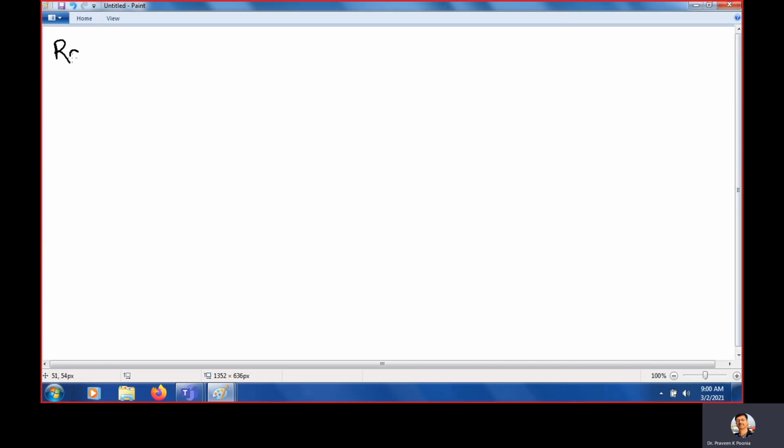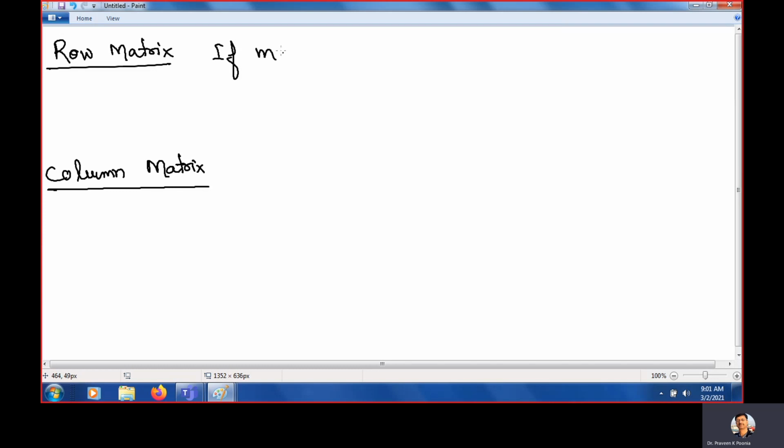Now we'll move to row matrix and column matrix. What is a row matrix? If a matrix has one row only, that is, M is equal to 1, then we call it a row matrix.